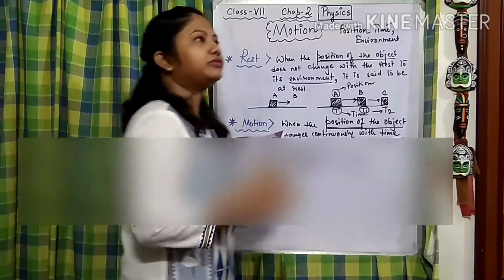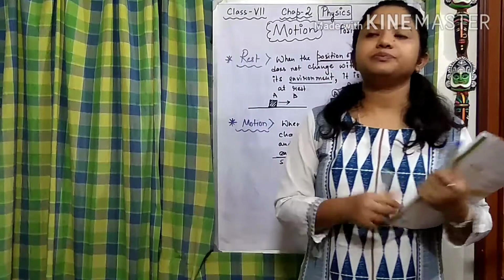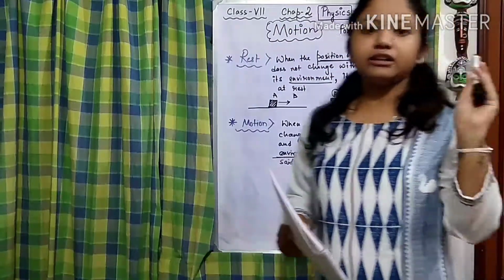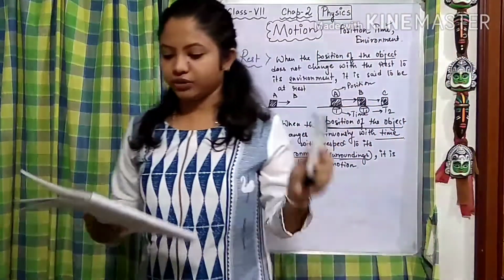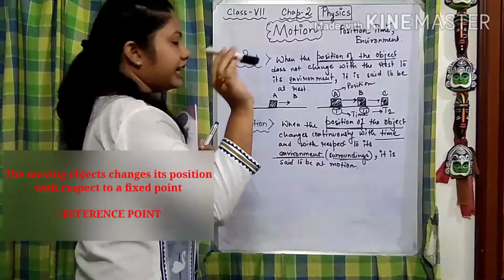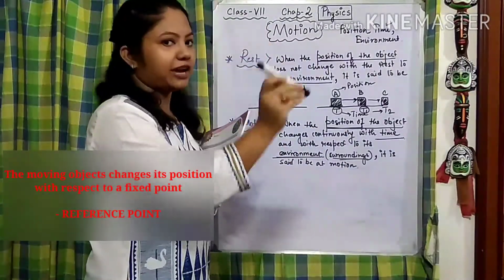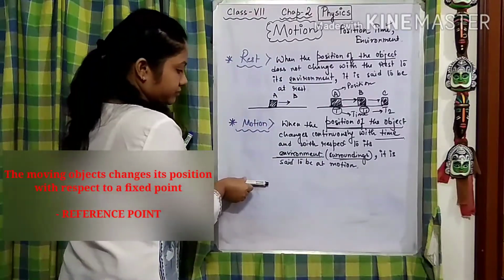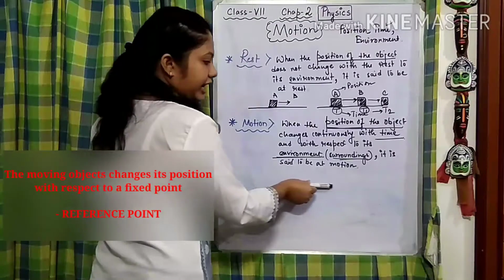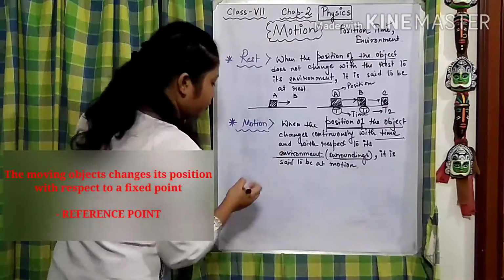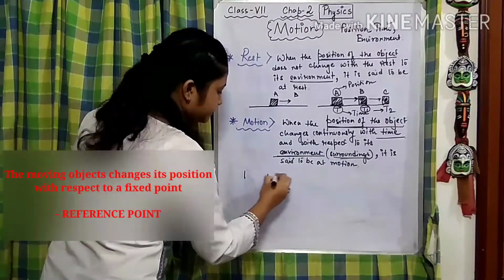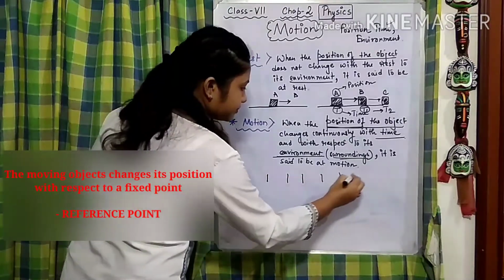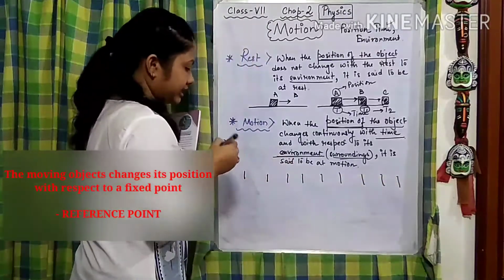Okay. Now, after that, what we are going to talk about is a point of reference. Now, what is this point of reference? Say, this is the marker, you know that, right? Now here, say this is an object in motion. Okay. Now, it started moving from here. Gradually it's gliding out here. Okay. Now, I am putting some markings here. These are the markings. Understand this very carefully, okay?